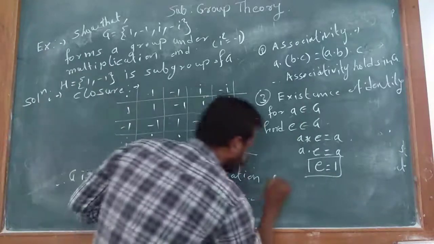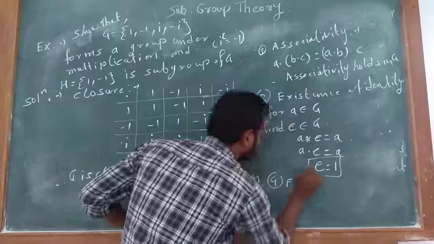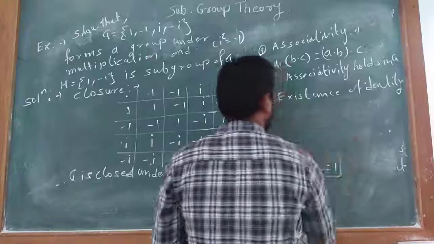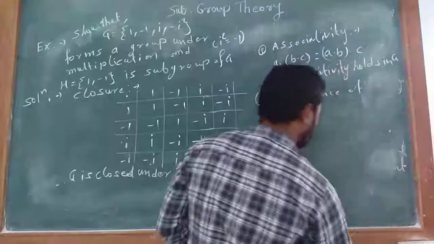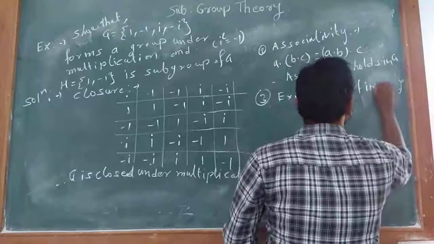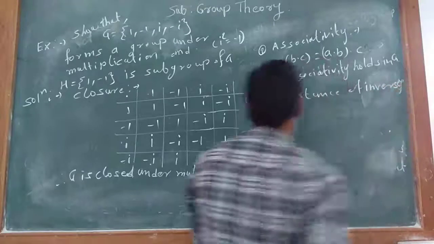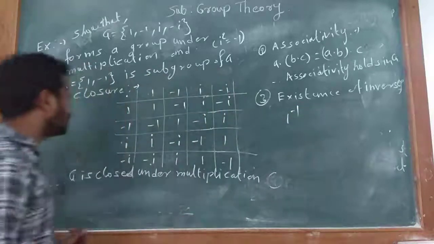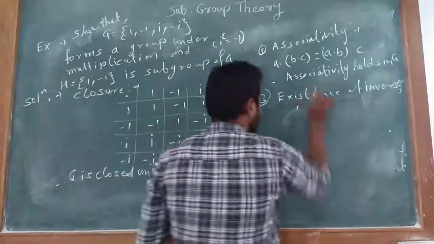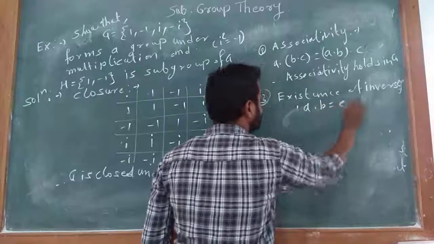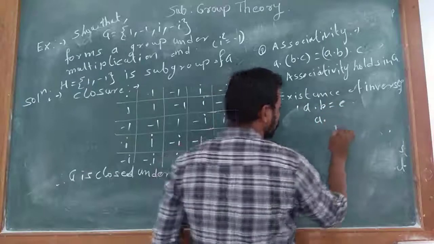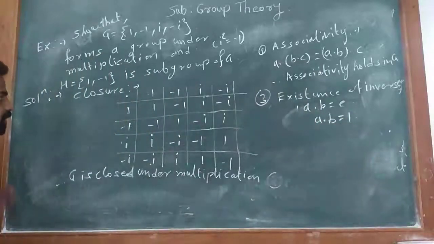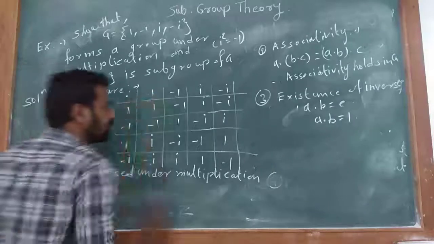Fourth, existence of inverse. Here we see that inverse of 1 means a into b is equal to identity, that is a into b is equal to 1. That is, the product is 1, so inverse of 1 is 1.